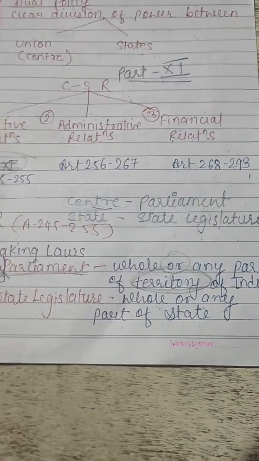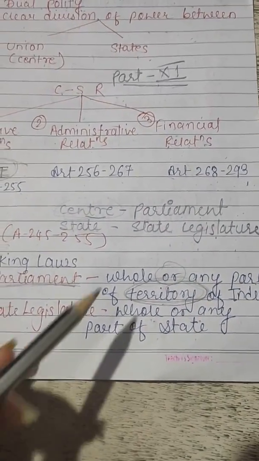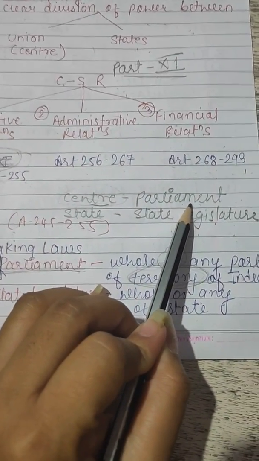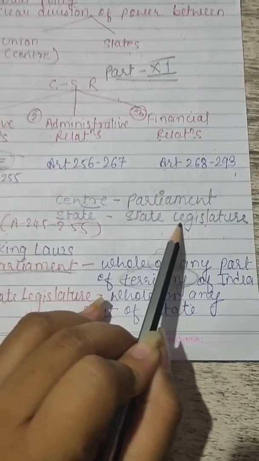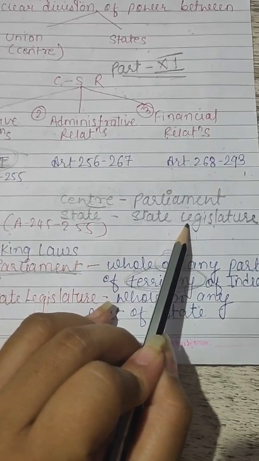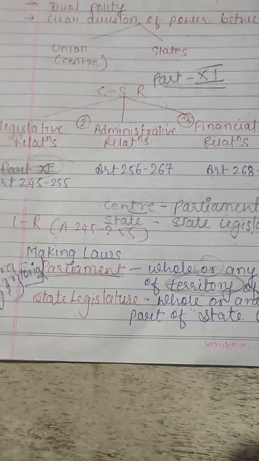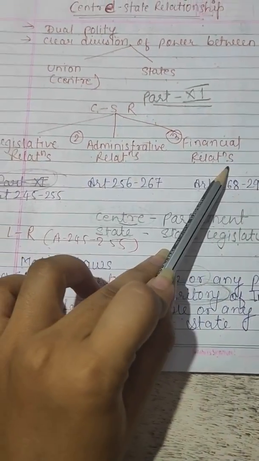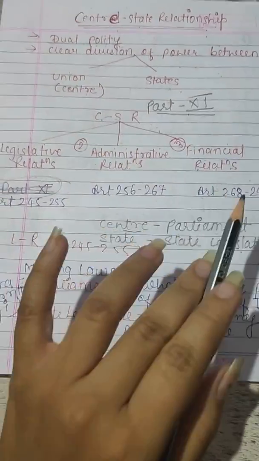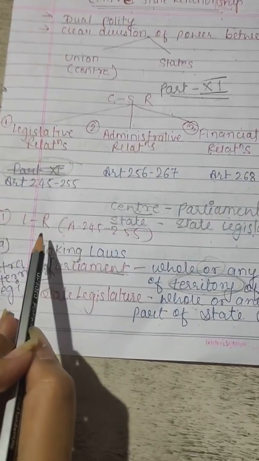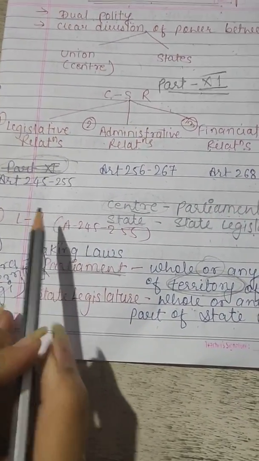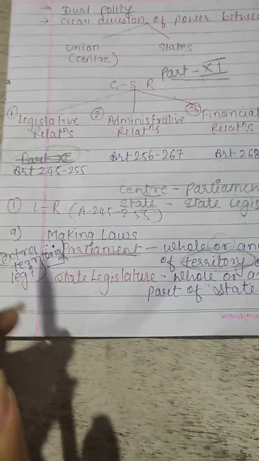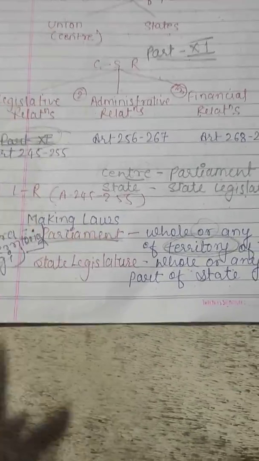Now, I have to clear one concept: for the Centre, Parliament has the authority to make laws, and the state legislature has the power to make laws for the state. Now, we have to study all these three relationships in detail. First, the legislative relationship. Articles 245 to 255 deal with this. So, the first point is making laws.